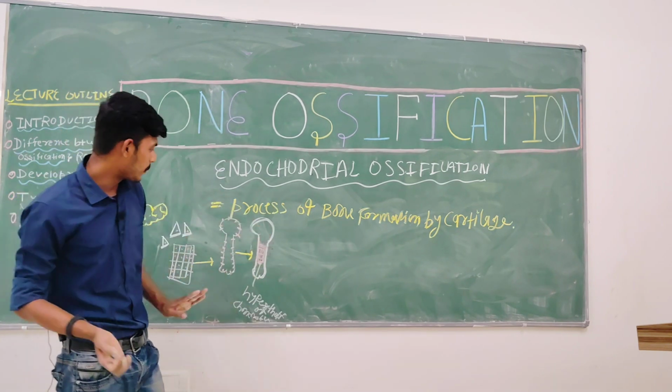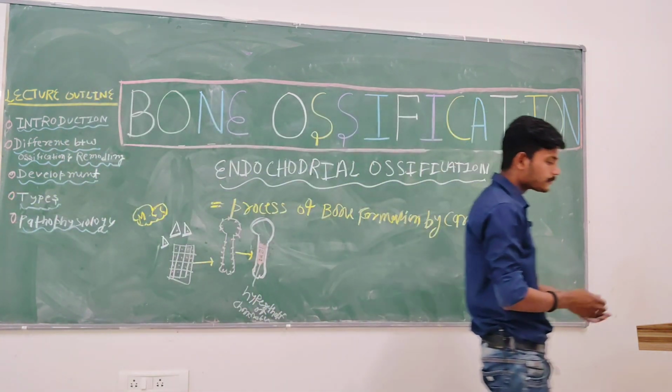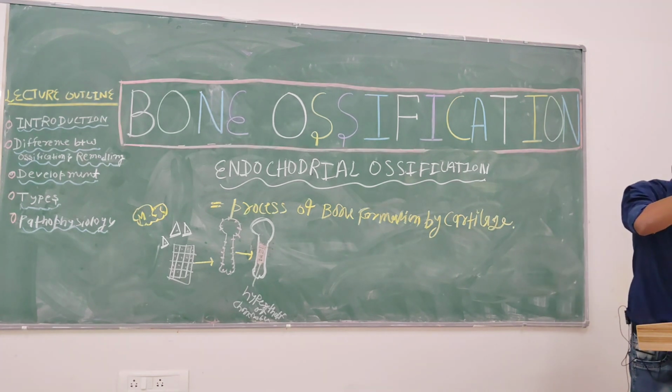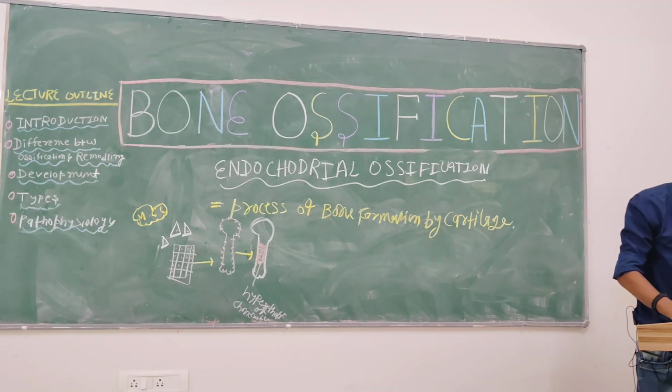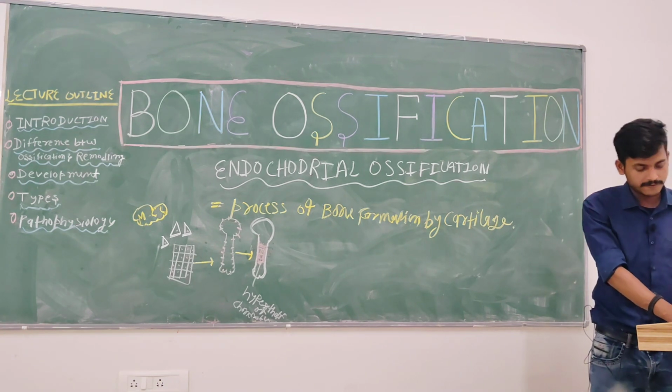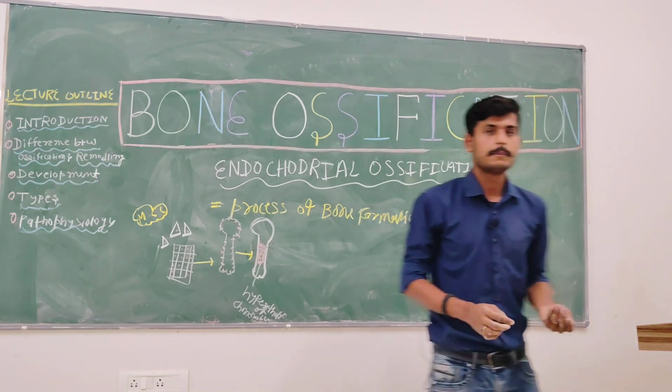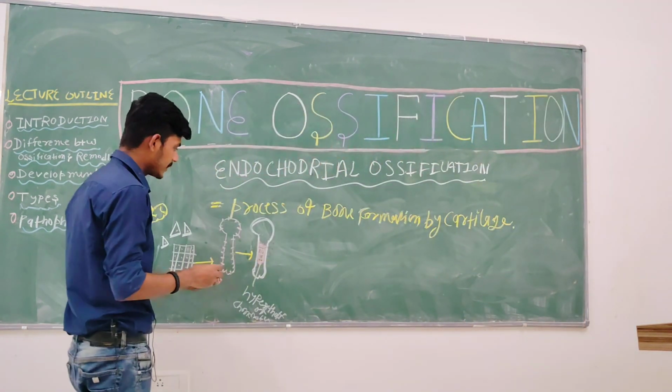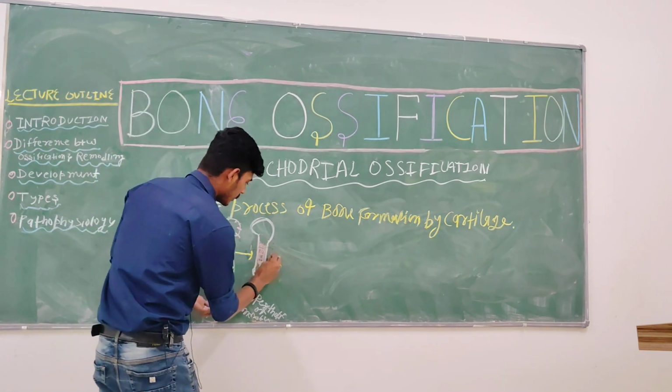Understanding? Then what happened? These hypertrophic chondroblast cells secrete a matrix and form the primary ossification center.